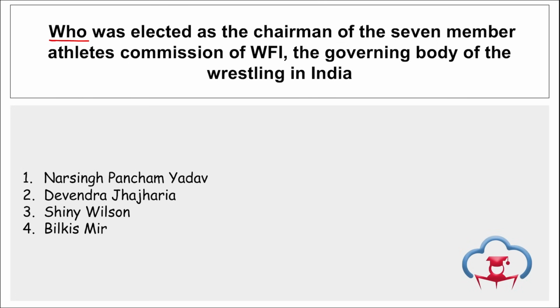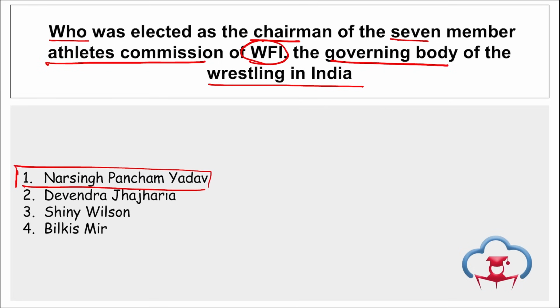Next, who was elected as the chairman of the 7-member Athletes Commission of the Wrestling Federation of India, that is the governing body of wrestling in India? So former wrestler Narsingh Pancham Yadav. Take a note of this. This is important. Former wrestler Narsingh Pancham Yadav, right, was elected as the chairman of the 7-member Athletes Commission of the Wrestling Federation of India, that is the governing body of wrestling in India.